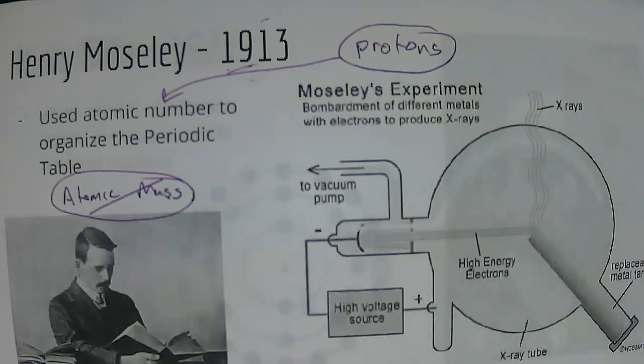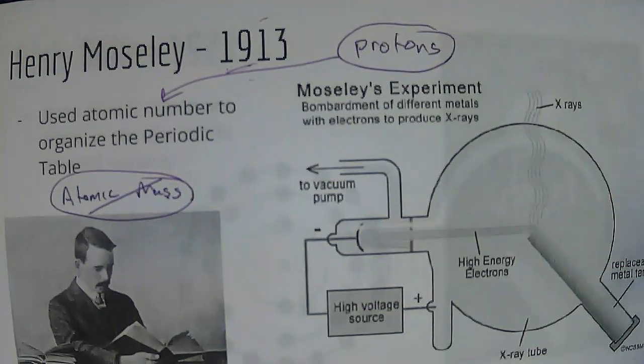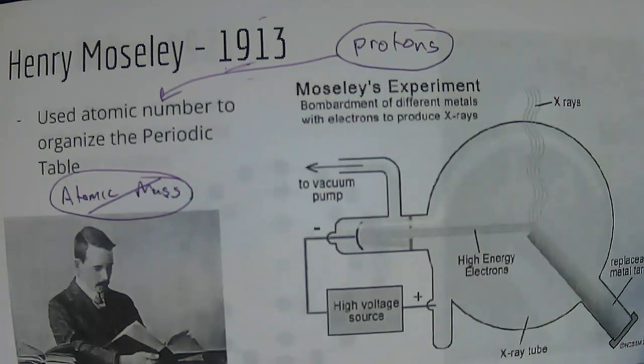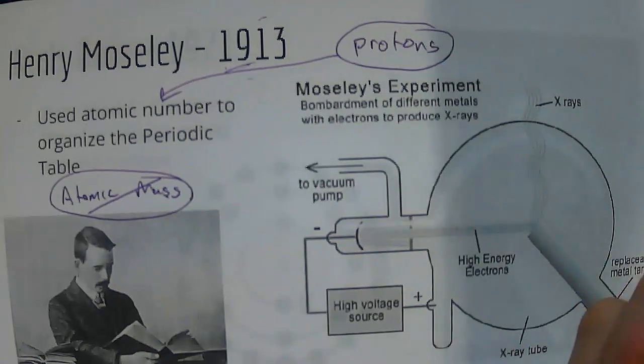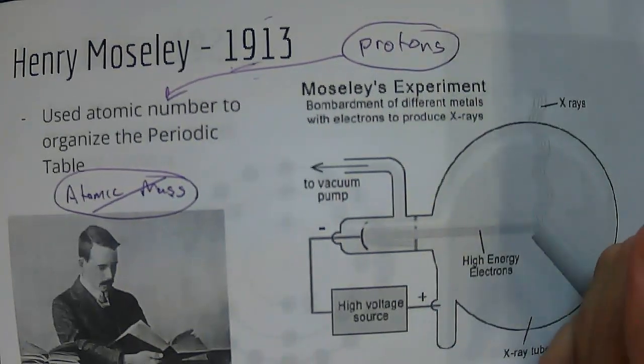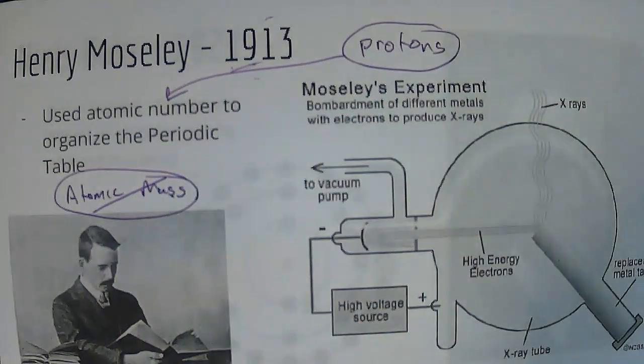We didn't have all the elements in 1913. We only had 93 elements, but it was still the way it worked. So Moseley helped not only with understanding atomic structure, but he also helped organize the periodic table.